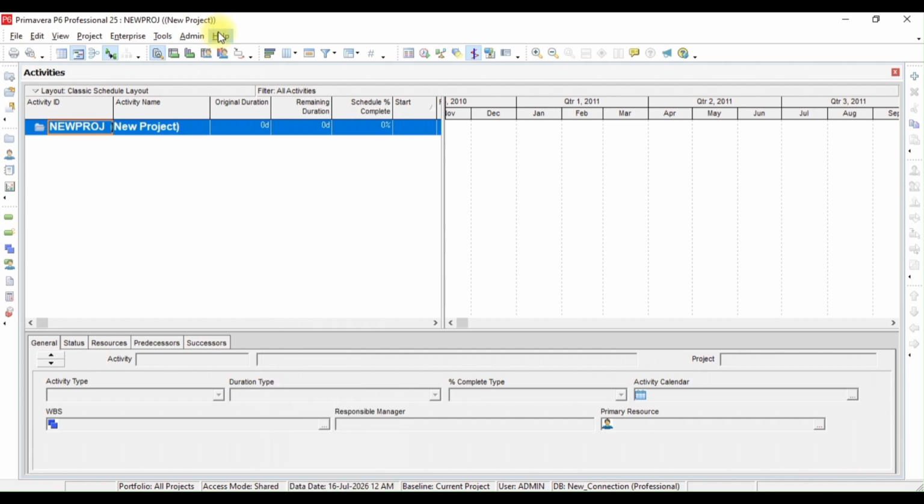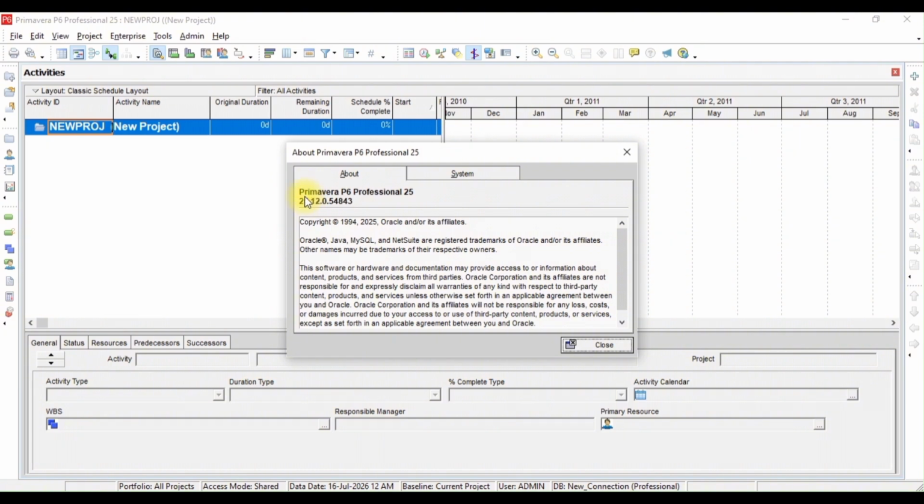And that's it. This is our latest software that is downloaded from official website.